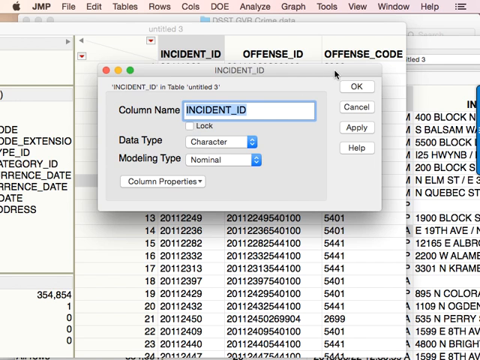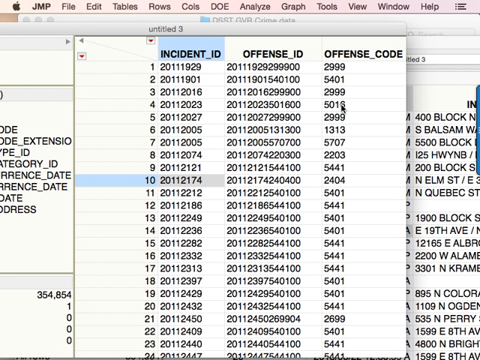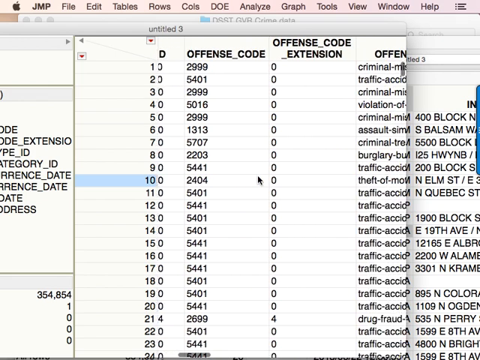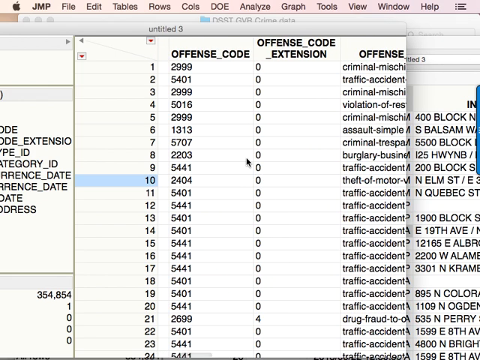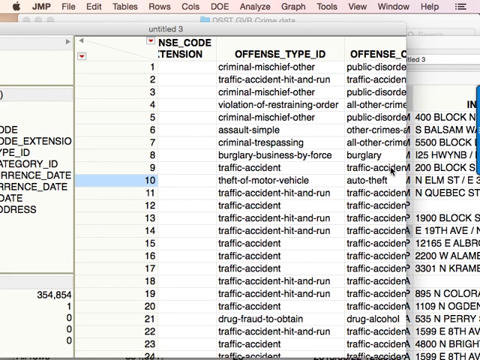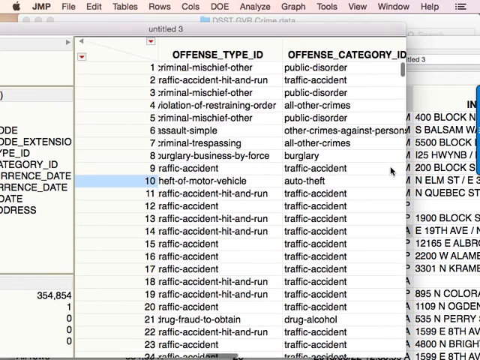You're going to see that a lot in bioinformatics, where genes are called basically numbers. What you want to do is not keep it as a number. That's just your ID, basically. It's like the social security numbers for these different things. And I did the same thing for the offense code and the offense extension, because they're all listed as numbers, but we're not going to be doing math on them. These were already imported as characters because they're words.